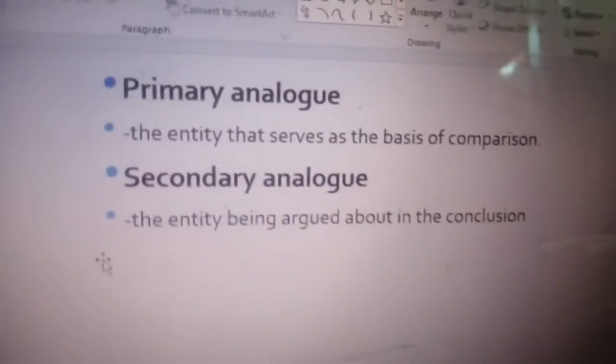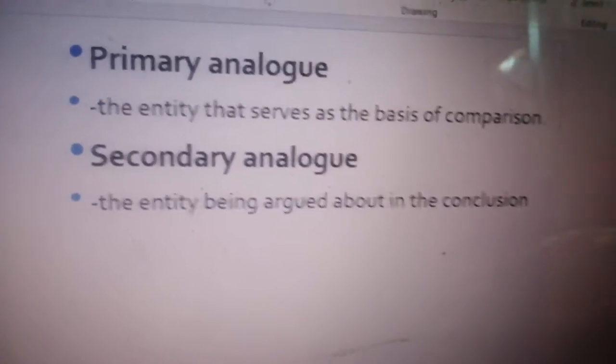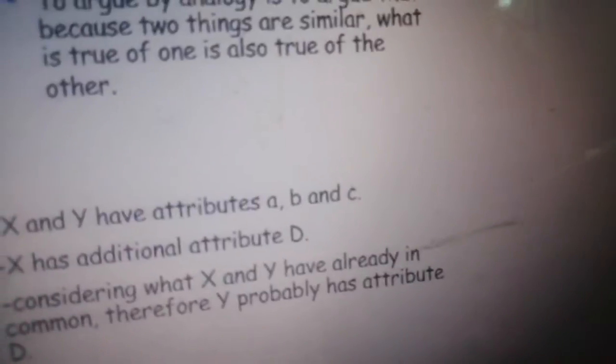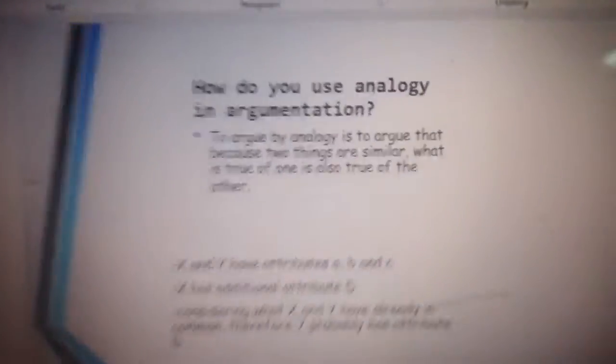Before that, it is important to know what primary analog and secondary analog is. This is our primary analog, the basis of our argument. So how do we use this in an actual argument?